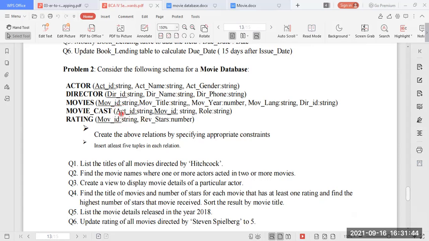So assume that Salman Khan's actor ID is A101 and he has acted in M101, and also how he acted, whether as a hero or a guest or that kind of role. And after that, again Salman Khan A101 in another movie. That way your values should be there.